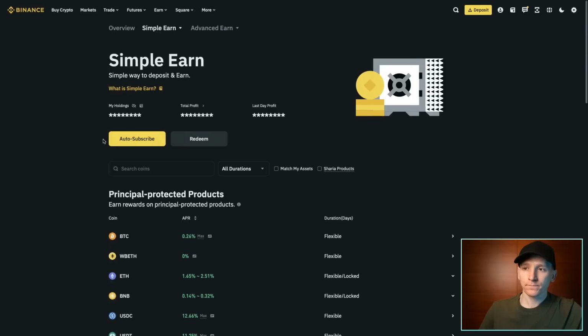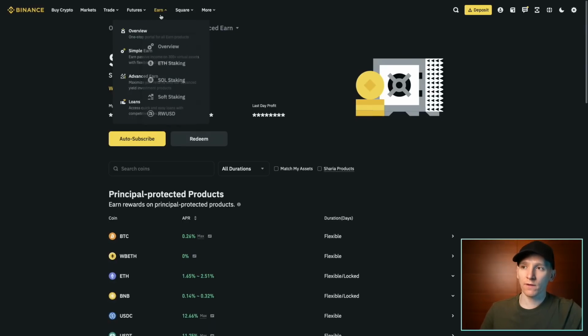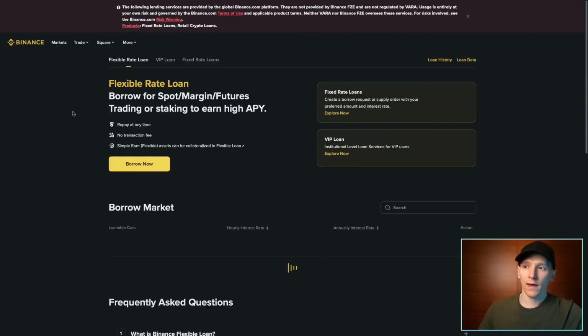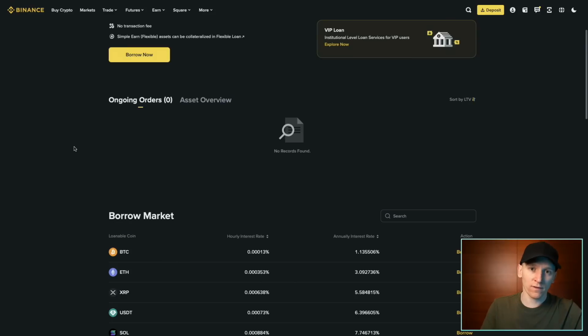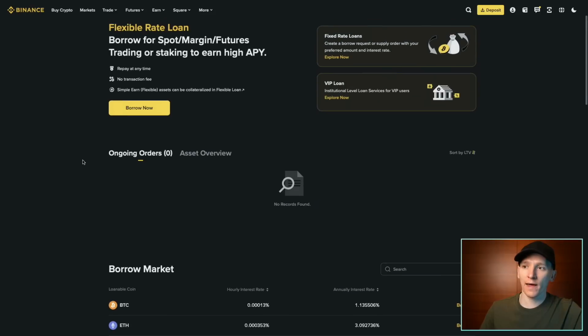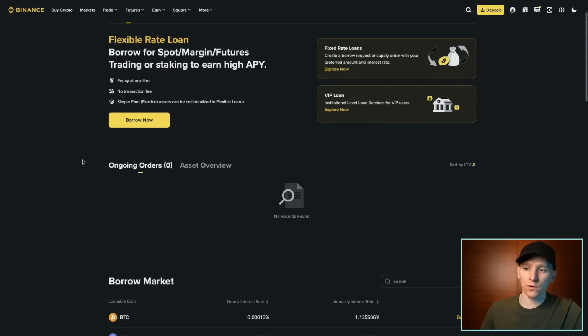Something you can do as well on Binance is take loans against your assets, which Kraken doesn't have. So if we go to the Earn platform and then go to loans, you can use various crypto assets and the value of those to take loans against them. Now, again, this might not be available where you live or in your region, but if it is, then you can use Bitcoin, you can use ETH, BNB coin, and a few others, and you can use the value of that to take a US dollar loan. That will be a stablecoin loan like USDT or USDC, but it's pretty easy. I've got some videos on that I'll link below, and if it's available for you, then you can do that. That's not available in Kraken right now, but a good option on Binance.